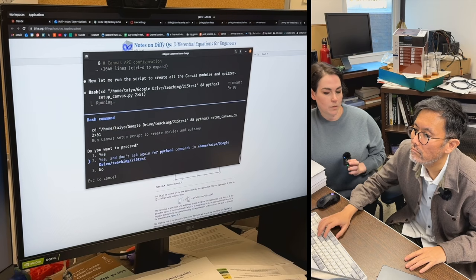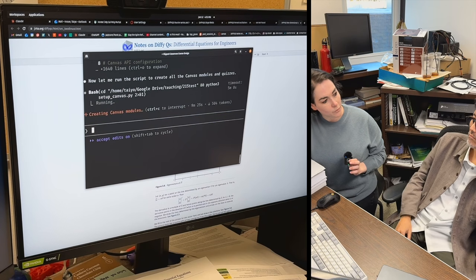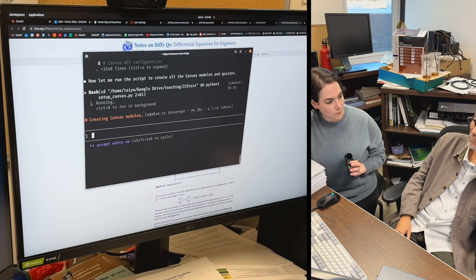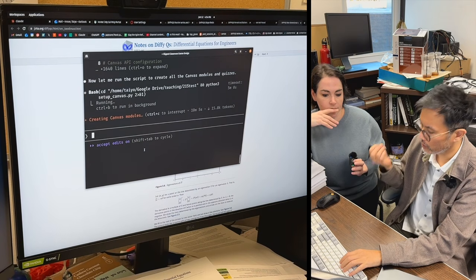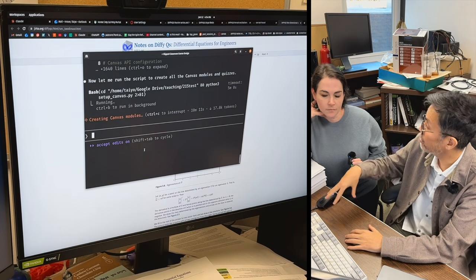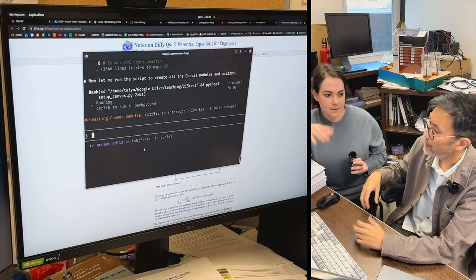What would be wrong with me giving you the API key to my actual Canvas site that is populated with students? The actual one? Do not do that. The issue is FERPA. You cannot expose student data. If you were to give your institution's API key, it's got the grades, it's got student IDs.